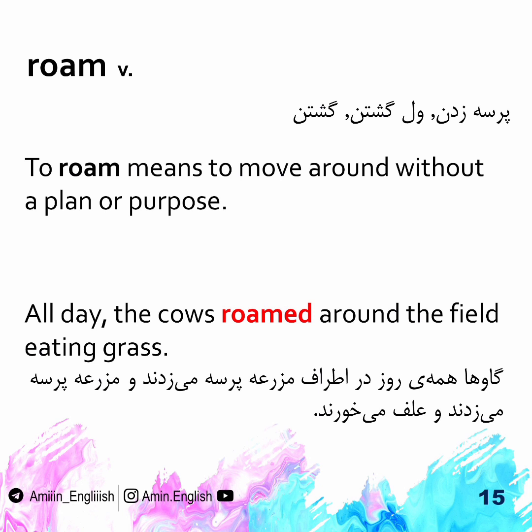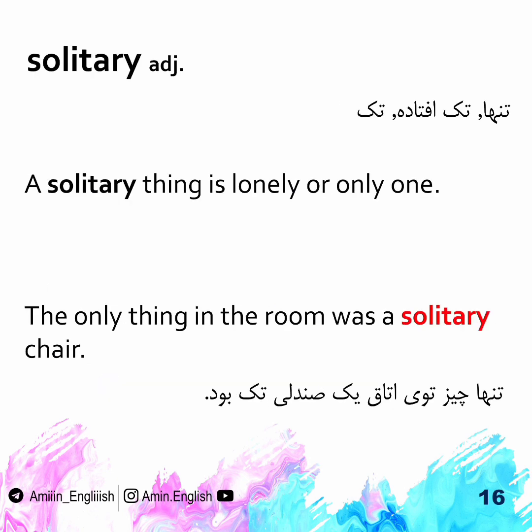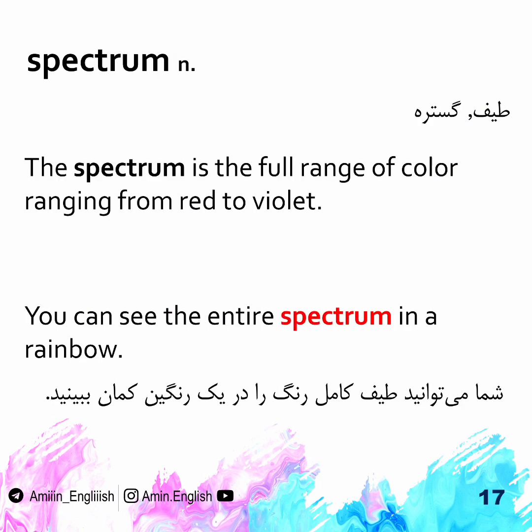Roam. To roam means to move around without a plan or purpose. All day, the cows roamed around the field eating grass. Solitary. A solitary thing is lonely or the only one. The only thing in the room was a solitary chair. Spectrum. The spectrum is the full range of color, ranging from red to violet. You can see the entire spectrum in a rainbow.